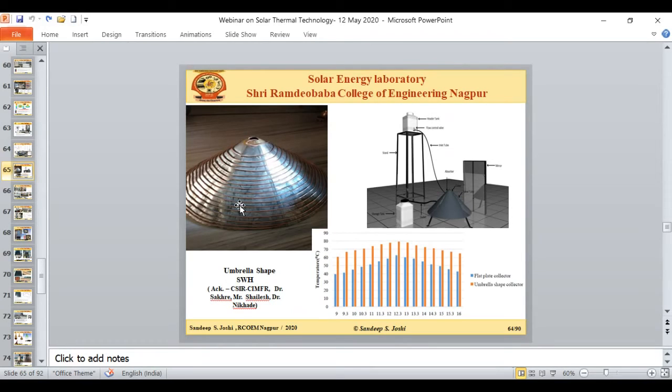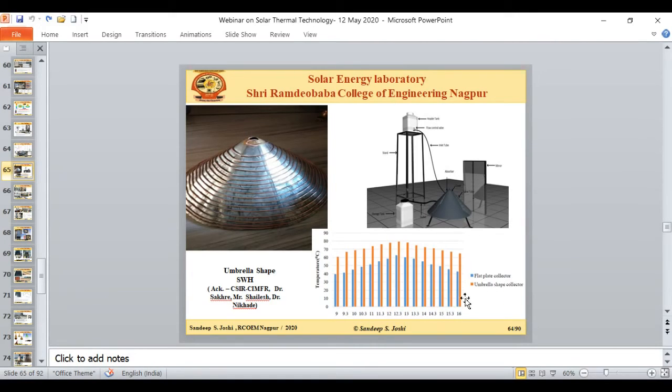The entire thing is coated, and then again the glazing is provided over this entire collector. So there are a lot of advantages we could observe in this collector: over the entire daytime, without any tracking requirement, this collector can actually collect a lot of solar energy. That energy can be converted.